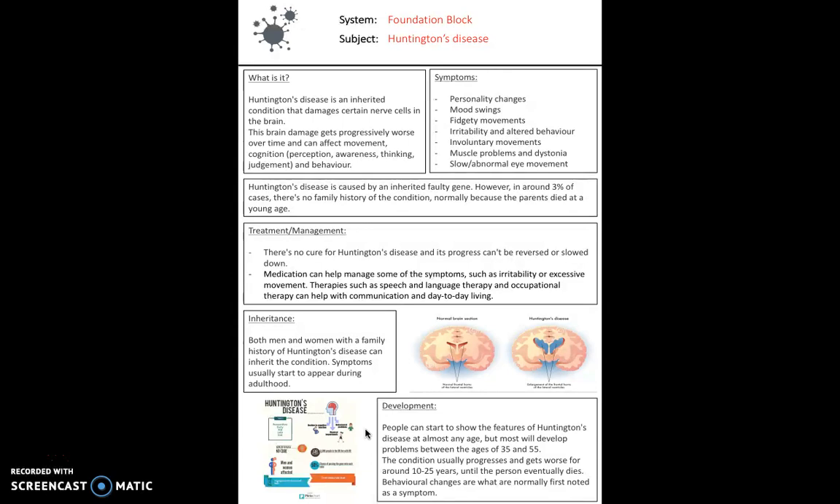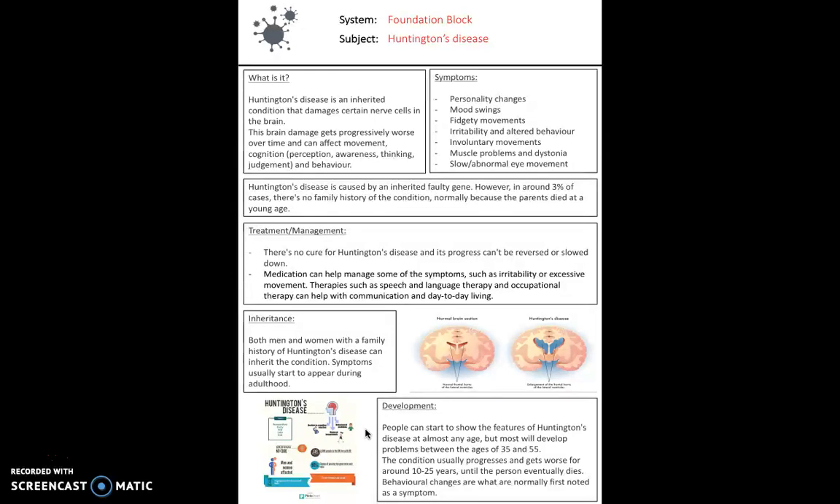Next, we've got Huntington's disease. This is the last one we're going to talk about in this video. So Huntington's is inherited in an autosomal dominant manner. So autosomal dominant, that means you've got a 50% chance of inheriting it. It doesn't matter if you're male or female, you've got a 50% chance of inheriting it from your parent.